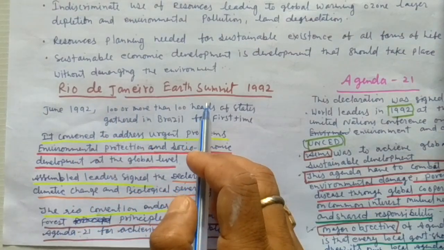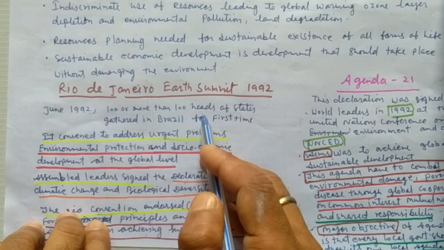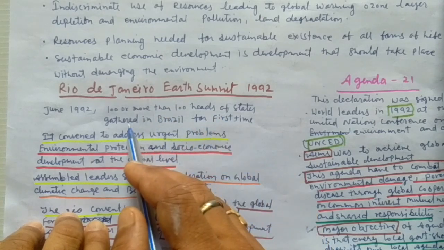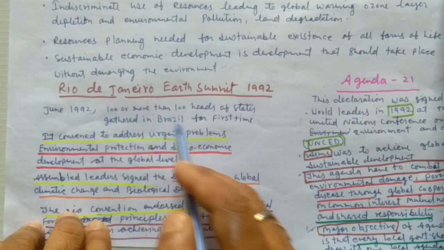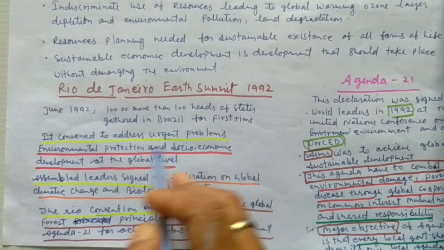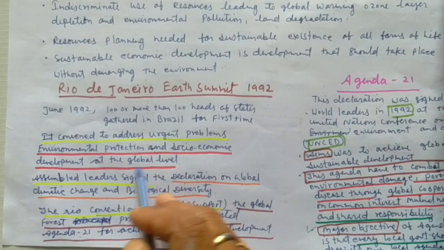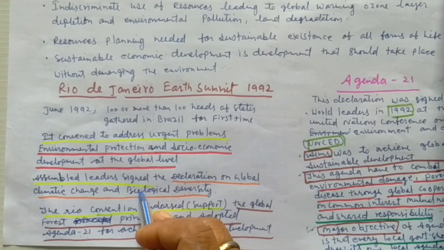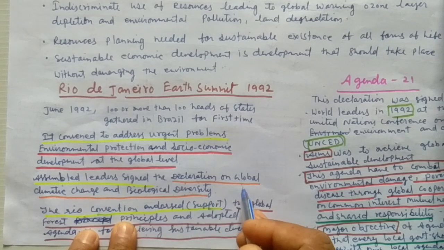Rio de Janeiro Summit 1992. In June 1992, more than 100 heads of state, meaning the representatives of their countries as PM or president, gathered for the first time in the Brazilian city of Rio de Janeiro, and they convened to address urgent problems of environmental protection and socio-economic development at the global level. And these members who assembled signed the Declaration of Global Climatic Changes and Biological Diversity.